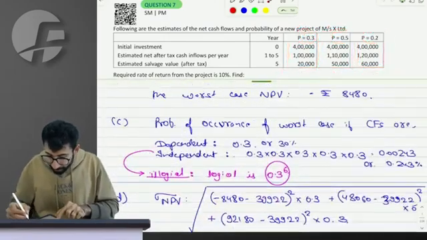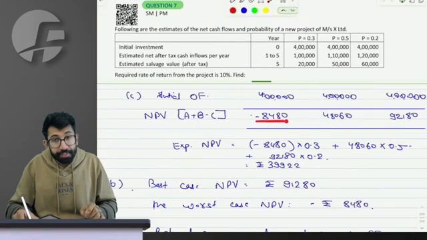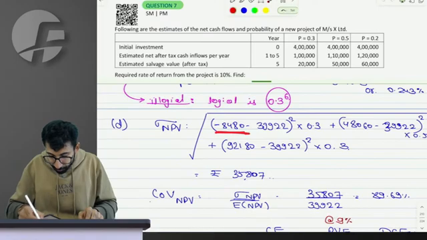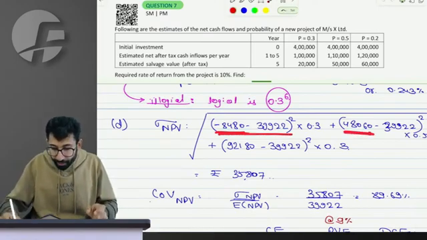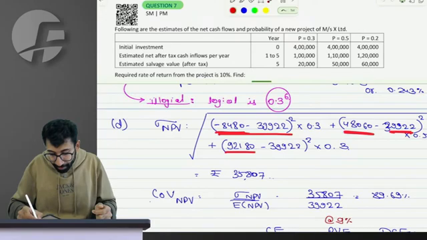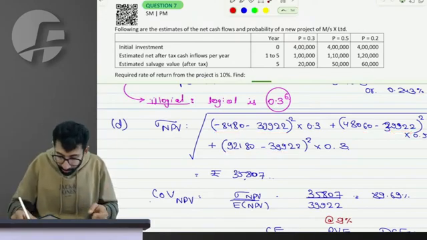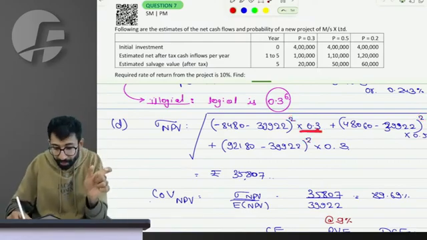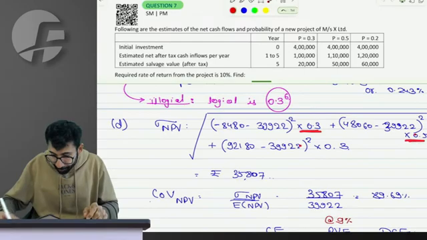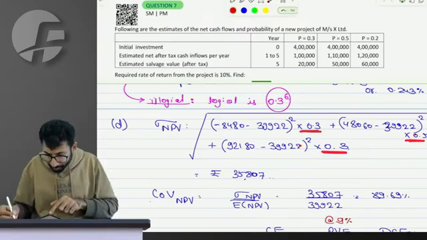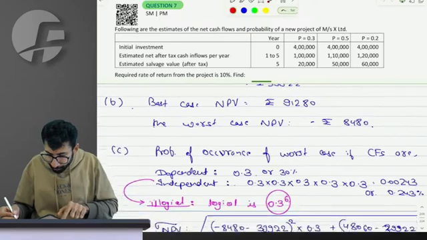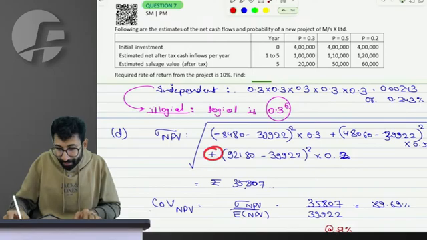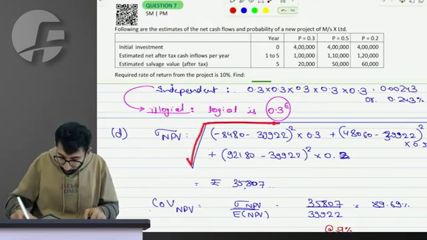Sir, so let's say NPV is negative 8480. This possible NPV deviates from 39922 by what? Negative 8480 minus x bar. Similarly 48060 minus x bar. Similarly 92180 minus x bar. So how much is the deviation at squared level? This is the deviation. What is the probability of occurrence of that squared deviation? 0.3, then 0.5 and 0.3. How can it again be 0.3? Must be 0.2, na? 0.2, sorry. So this gives you automatically, adding up, the variance, the square root of which is the standard deviation.